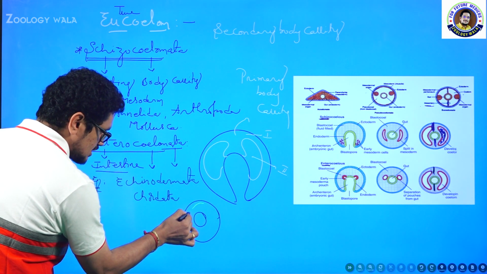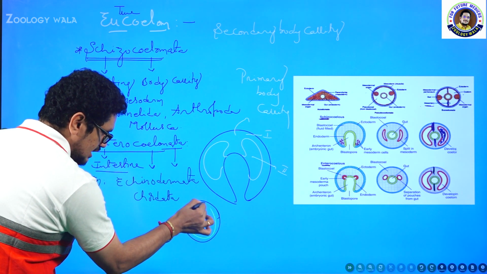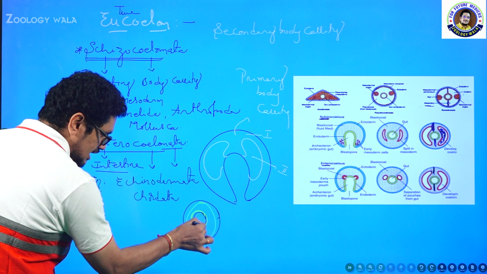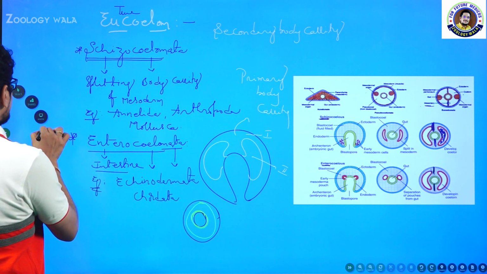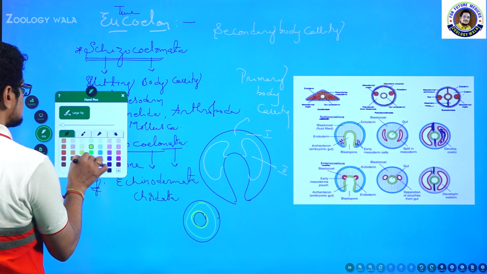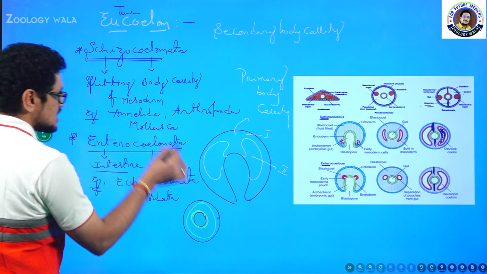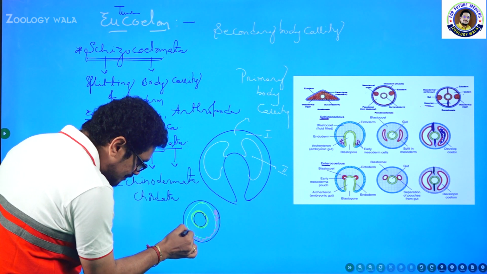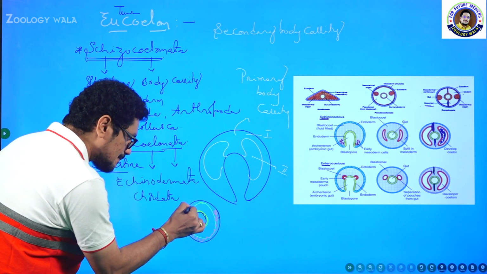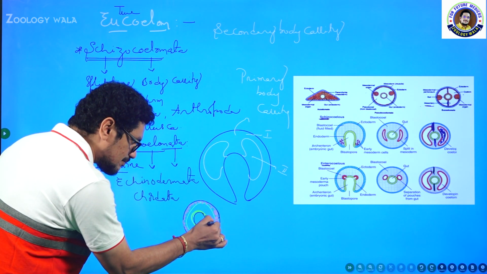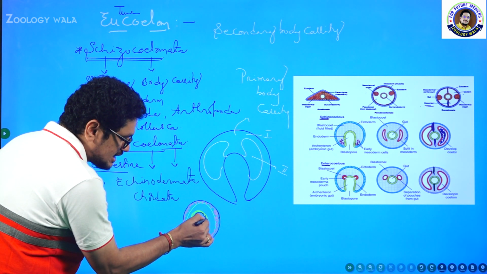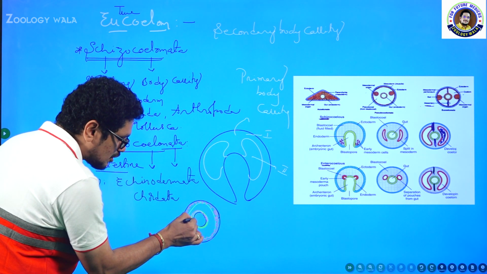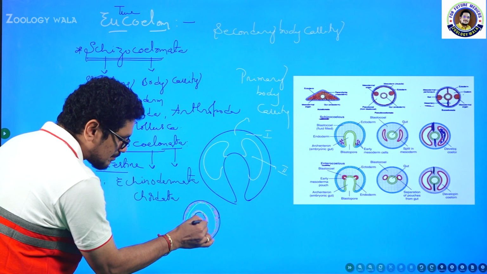Imagine this is the mesodermal layer, and similarly here also a mesodermal layer is developed. In between the ectoderm and the mesoderm, muscles will develop. Similarly, in between the endoderm and mesoderm also muscles will develop.